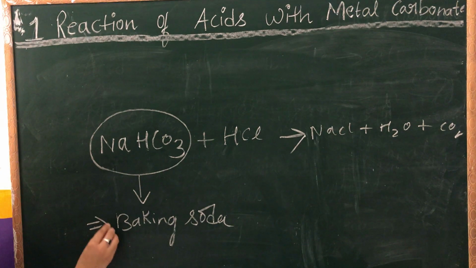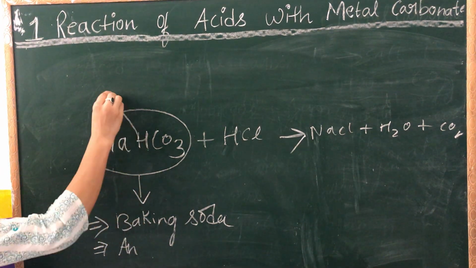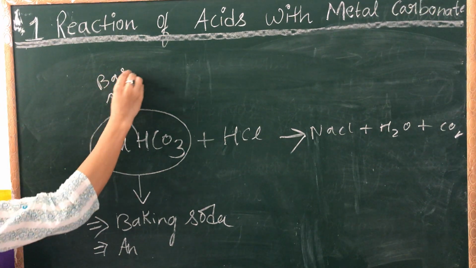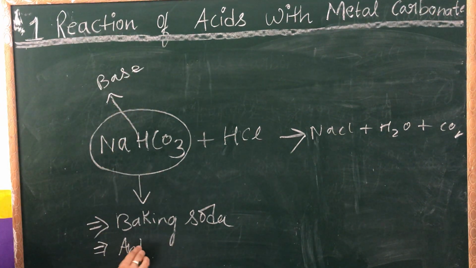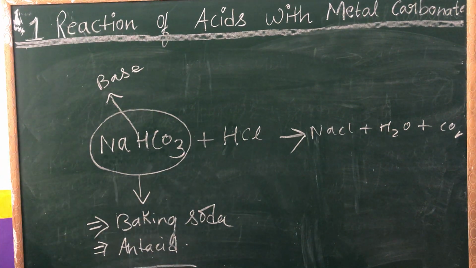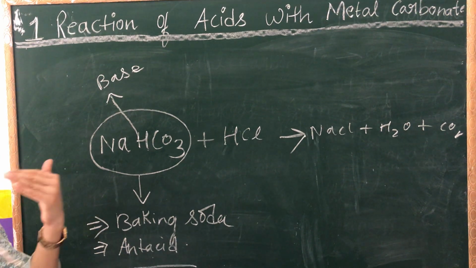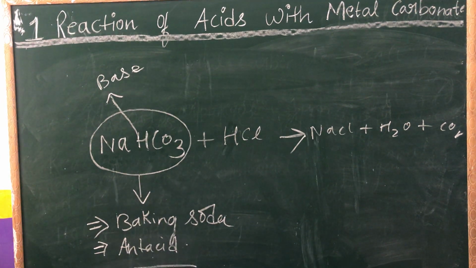Baking soda. We also generally use it as an antacid, because it is a base. So it is also used as an antacid. When you get acidity due to overeating or any other reasons, you are advised to take an antacid. Antacids relieve you from the excessive acid in your stomach or acidity in general.